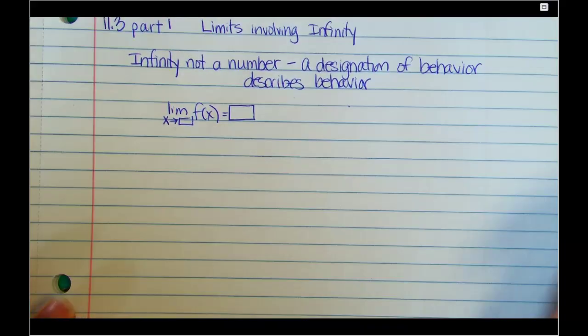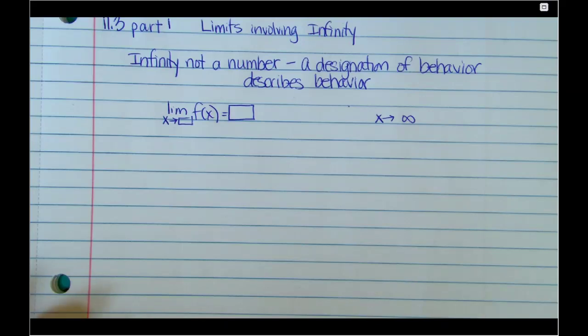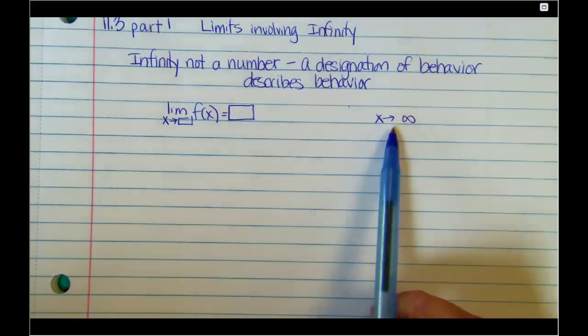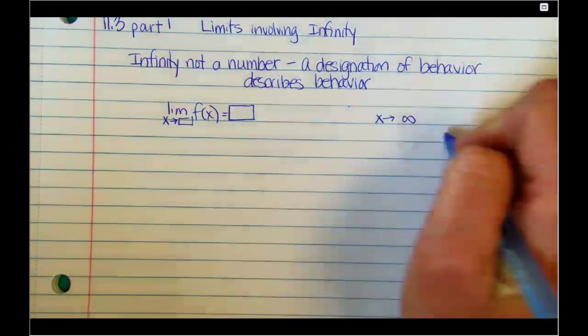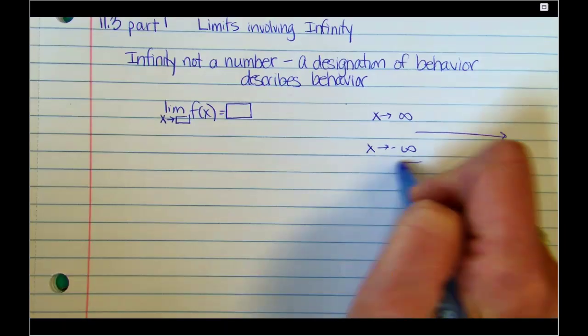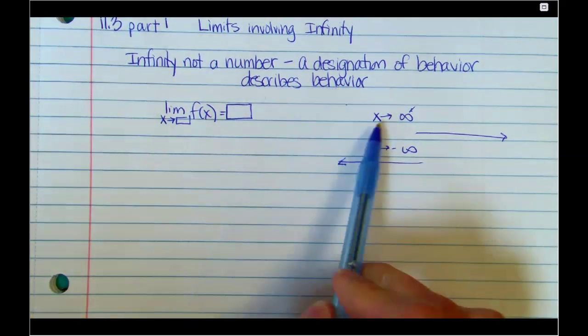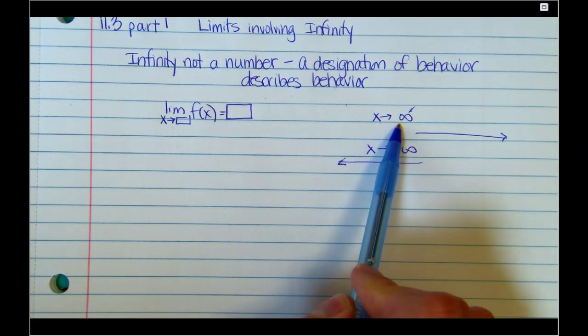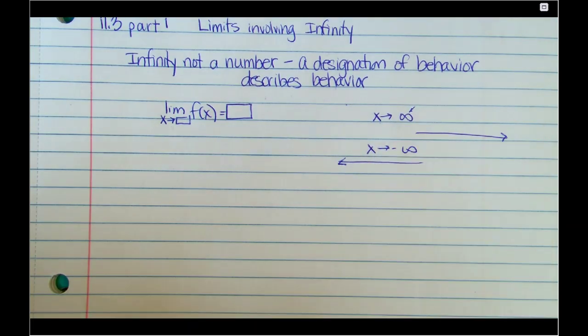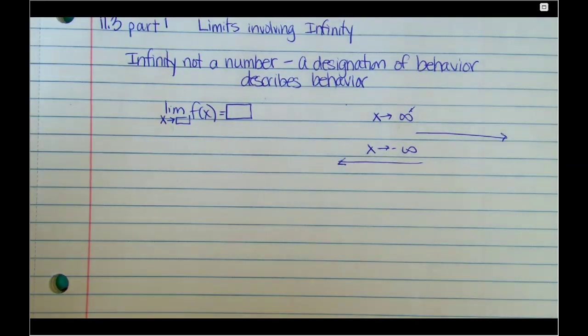So 2 things before we talk any further. When we talk about behavior, we could talk about x approaching positive infinity. Think about a number line. Is that right or is that left? If x is approaching infinity, hopefully you said that it's to the right. But x could also approach negative infinity, and that just means left. So this infinity describes behavior: x is getting very, very, very large. And negative infinity means x is getting very largely negative, all the way left on the number line. So we're just using it to describe behavior.